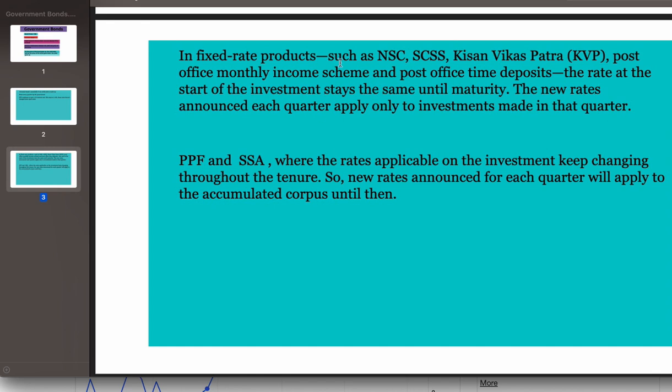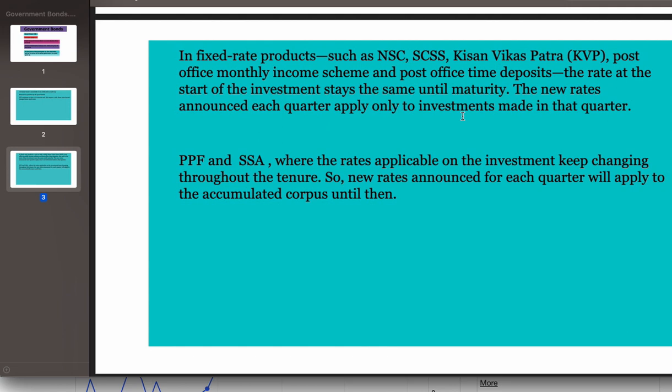In fixed rate periods, NSC, then senior citizen savings, Kisan Vikas Patra, then post office monthly income savings, post office time deposits, the rate at which the investment is made stays the same until maturity. Suppose the interest is 8%, that interest will be maintained till your maturity. The new rates announced each quarter apply only to the investments made in that quarter. So whenever you are making a new investment, that rate will be applicable for that time period of 3 months.